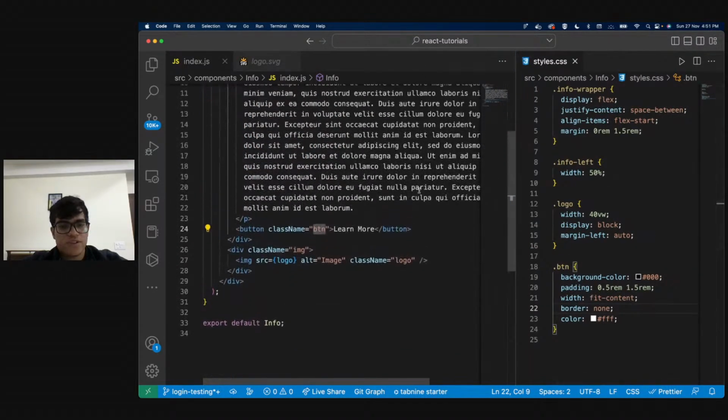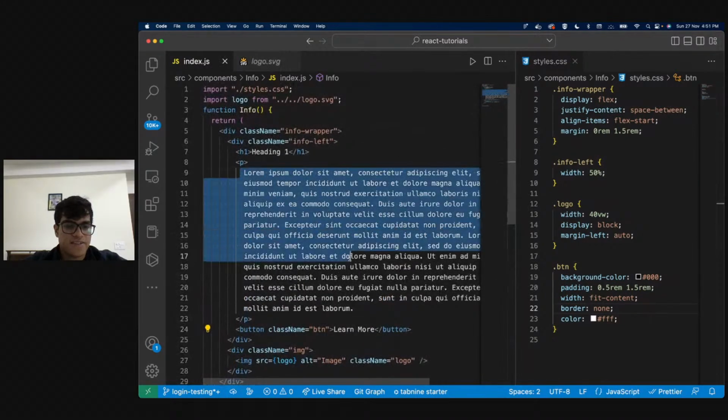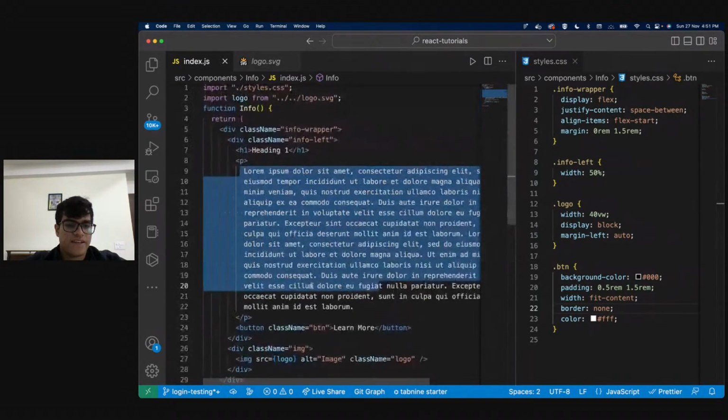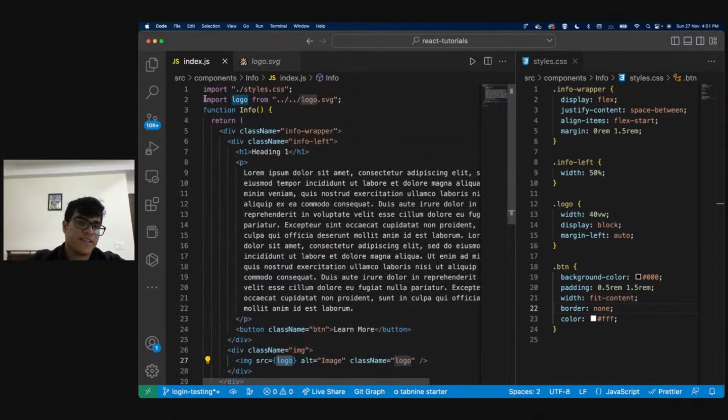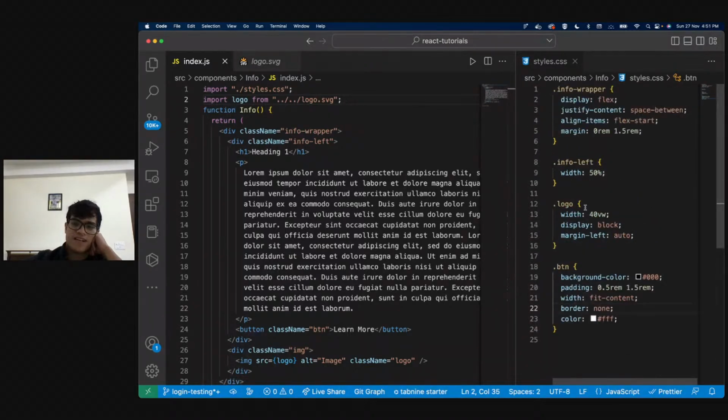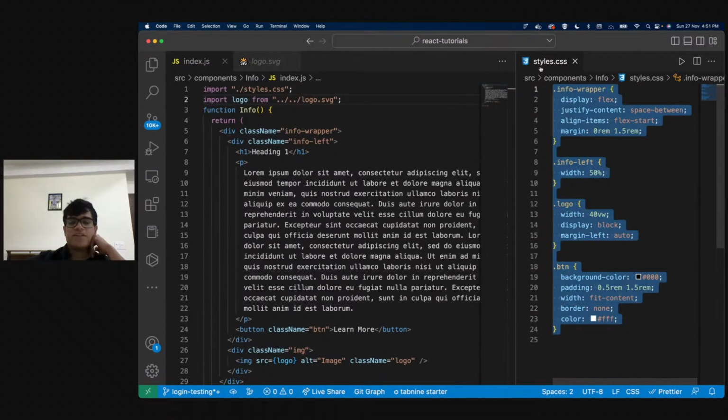Right, so this code is again pretty simple. It has this text, it has this button, right? We are importing our image like this, and over here we have said import src logo. Logo is nothing but an import, so we are importing logo like this, right? And again, the styles part is the same. Styles is just the HTML part of it, so I don't think I need to explain it that well, but yeah, just in case.